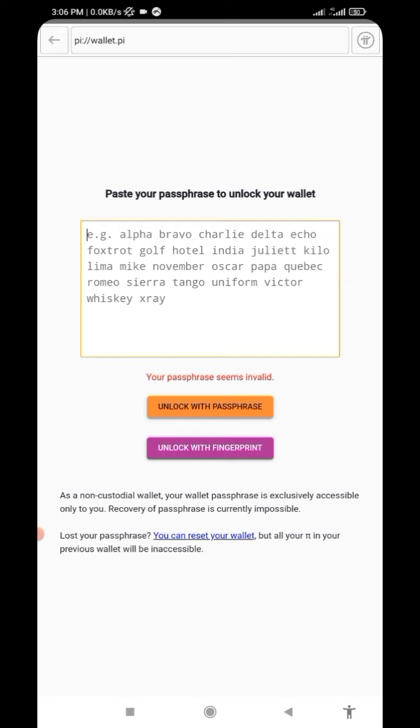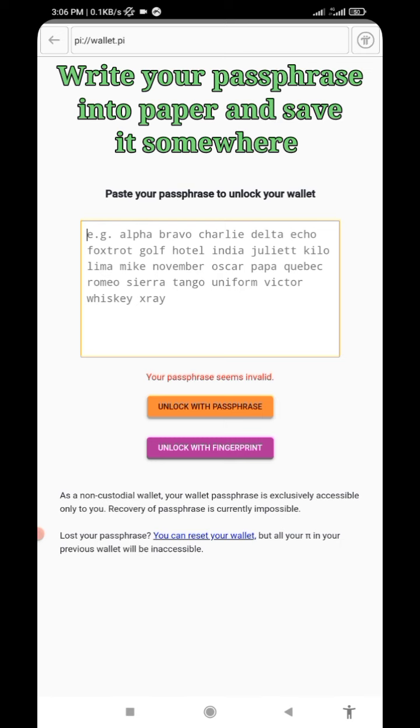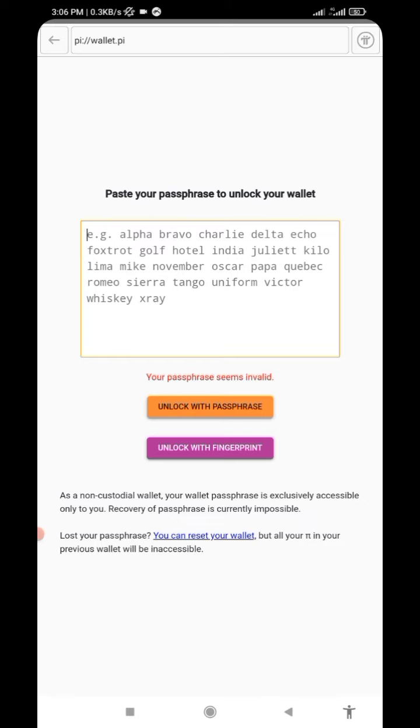Anytime you create your passphrase, make sure you save it somewhere. Take out a paper, write it down, then make sure you secure that paper somewhere, because once you leak that passphrase and another person knows it and logs in, they will be able to transfer all your Pi from your app to their own app.